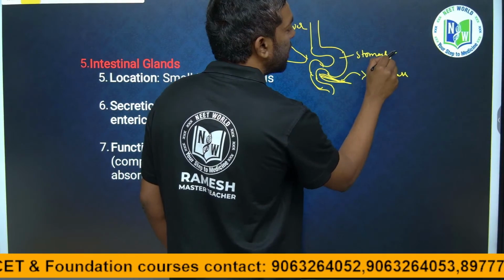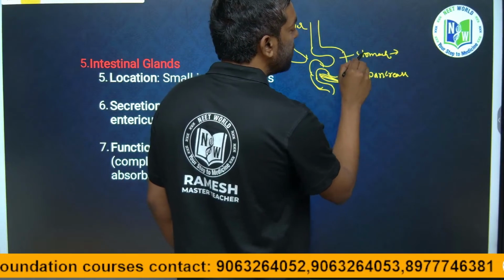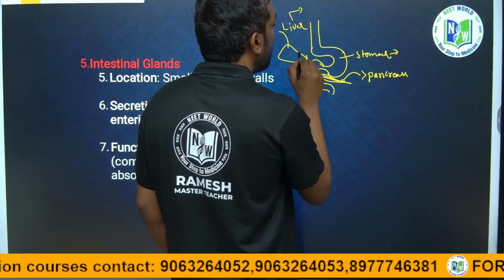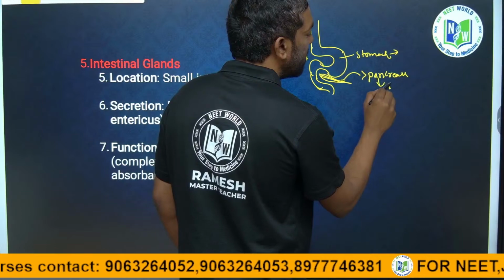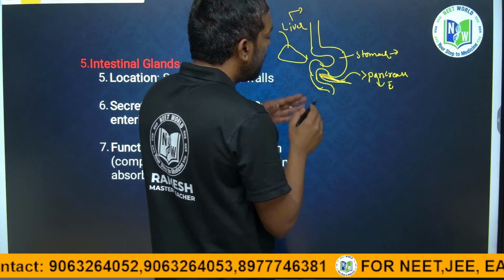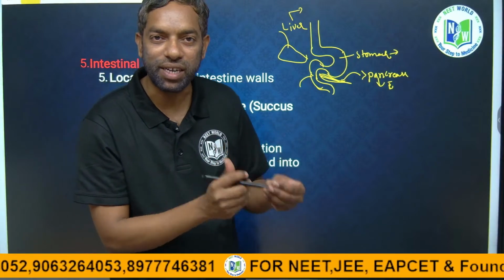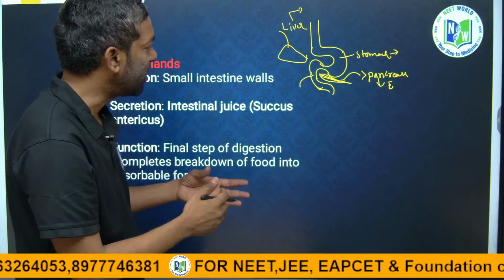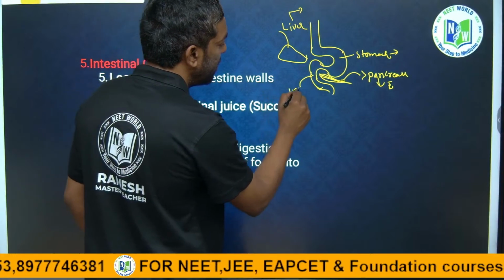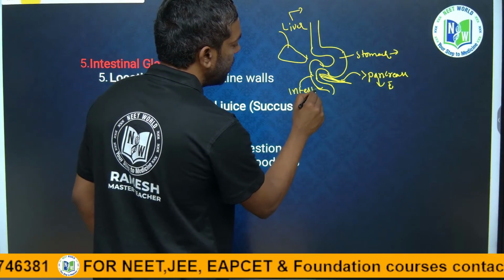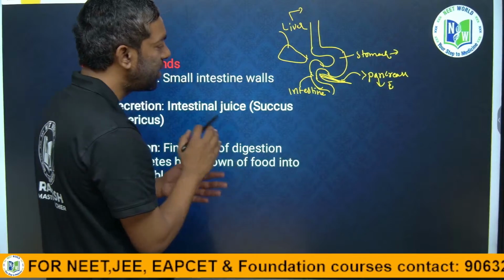The stomach releases enzymes, the liver releases bile, the pancreas releases enzymes and hormones. Next, the intestine also releases some secretions. Okay. What are the secretions? This is the intestine.